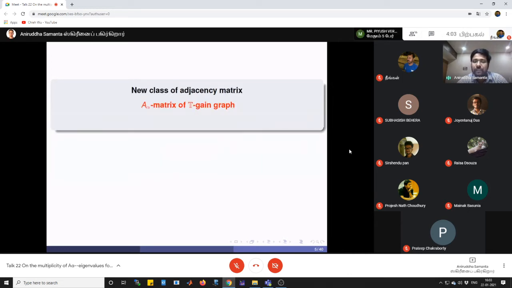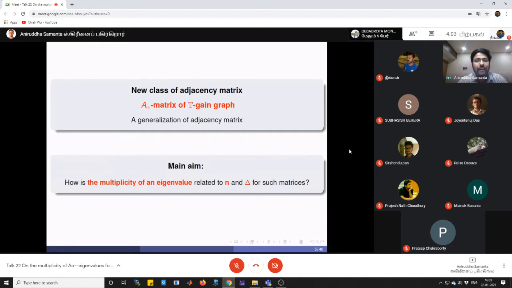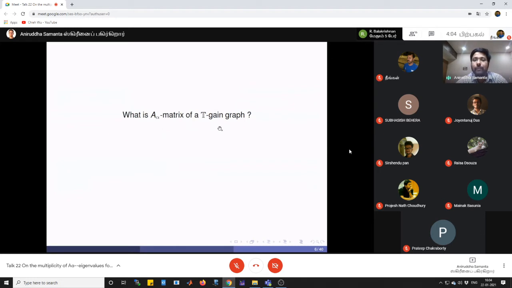So in this seminar, I am interested in looking at a new class of adjacency matrices, and that is the A alpha matrix of a T-gain graph. This is a generalization of the adjacency matrix. On this class of matrices, I'll discuss how the multiplicity of an eigenvalue is related to n and delta, where n is the number of vertices and delta is the largest vertex degree. First, in the next few slides, I'll discuss what the A alpha matrix of a T-gain graph is and why this is a generalization of the adjacency matrix.